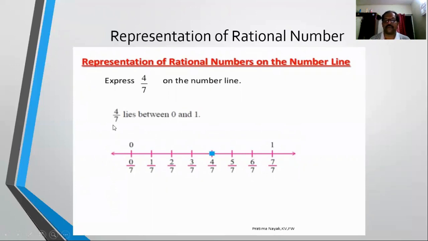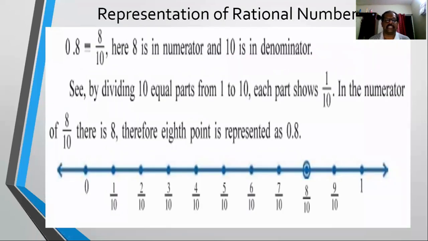So since it is 4 by 7, the fourth point is the required rational number on the number line. If it is 5 by 8, then the fifth out of those 8 points will be the required rational number on the number line. I hope everyone got it clear. So let's move ahead and see some more examples to represent rational numbers on the number line.